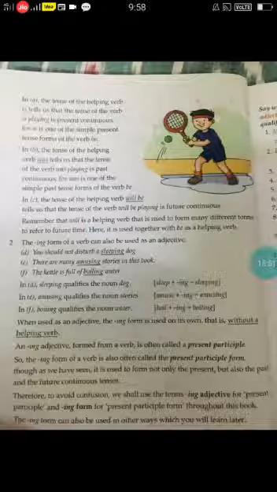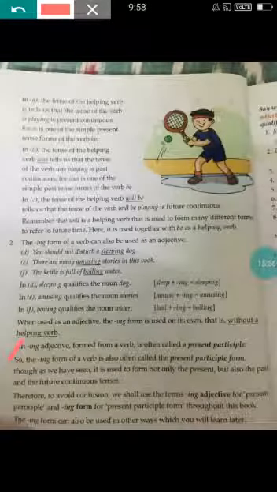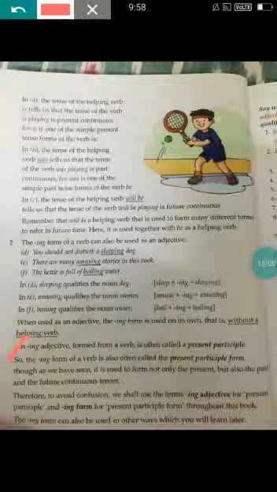An ing adjective formed from a verb is often called a present participle. So the verb with ing form that doesn't have any helping verb in it is called a present participle.